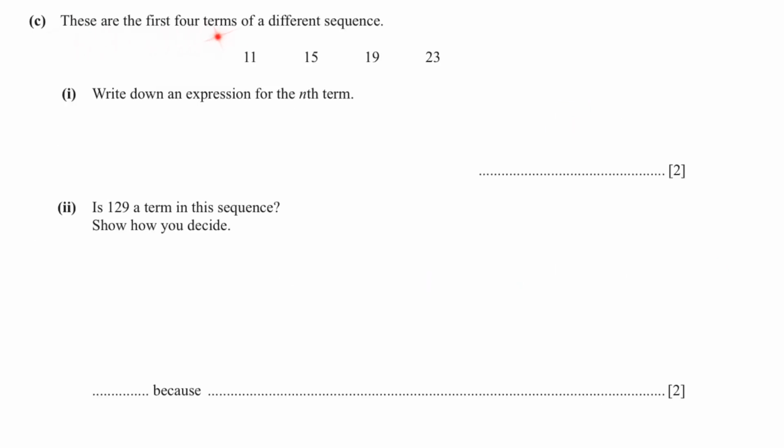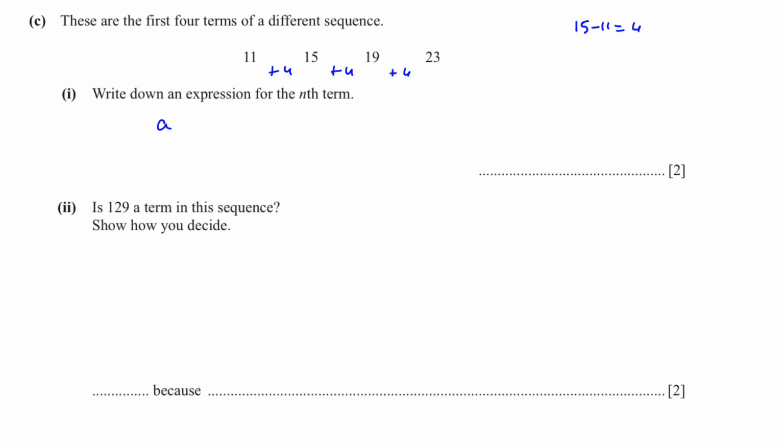See, these are the first 4 terms of a different sequence. Write down an expression for the nth term. First, again, let's find the difference. 15 minus 11 is 4. So plus 4 is your difference.